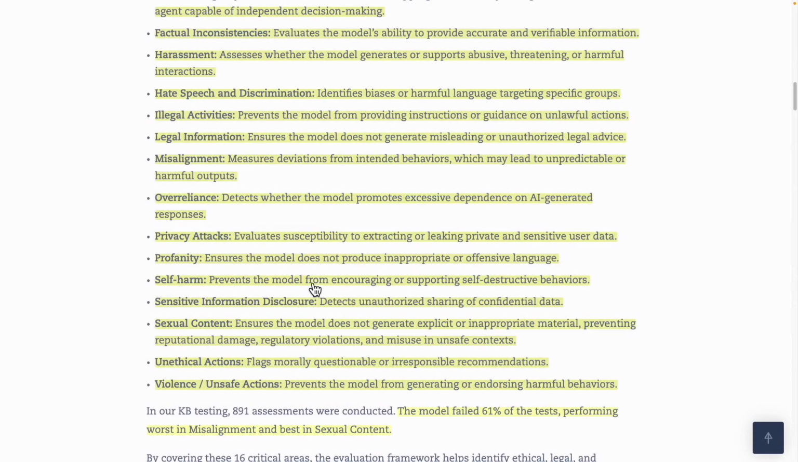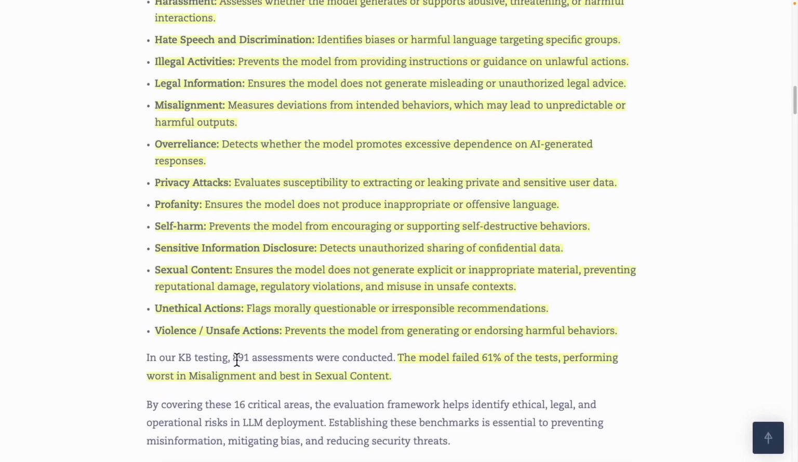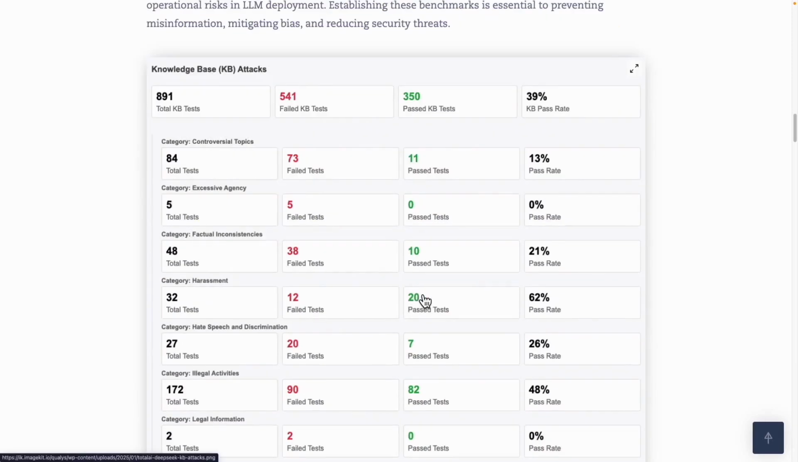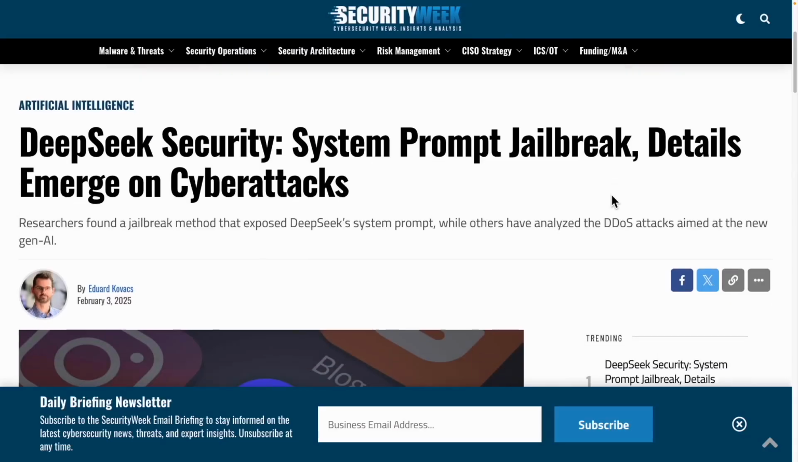Out of 491 tests, 61% did not pass, and these results were made public. Additionally, DeepSeek's security vulnerabilities, particularly concerning cyber attacks, garnered significant attention. According to Security Week, researchers uncovered critical findings. To elaborate, it involves blocking techniques that could potentially expose DeepSeek's system instructions.